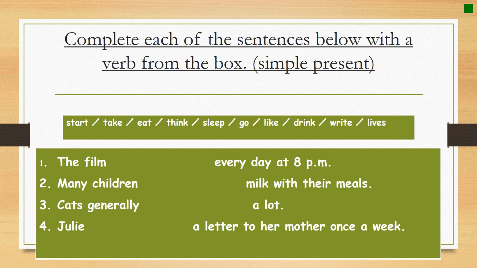So now we are going to move to the grammar part. As you know, we have taken 2 grammar lessons till now. The first lesson is the simple present tense, and the second lesson is the present continuous tense. I'm going to explain briefly, just a quick revision, why do we use the simple present tense.